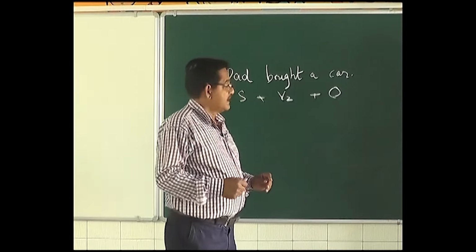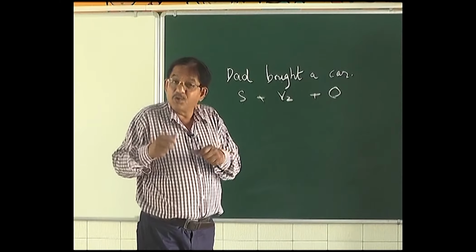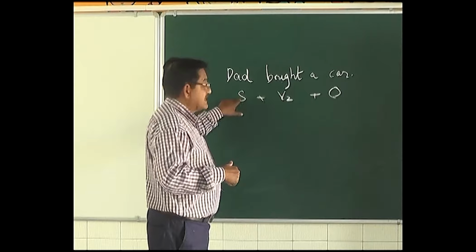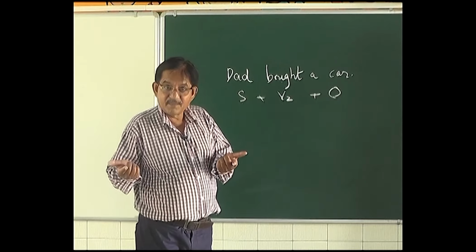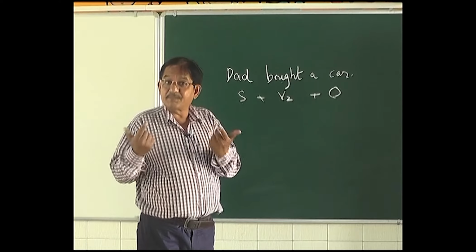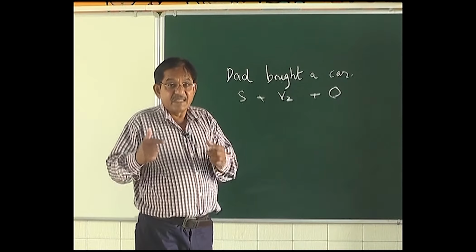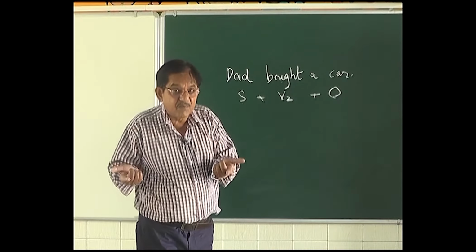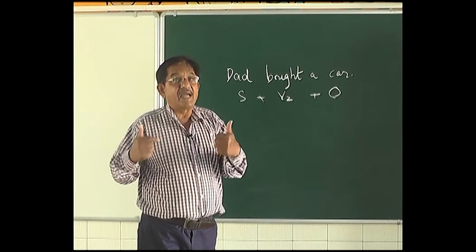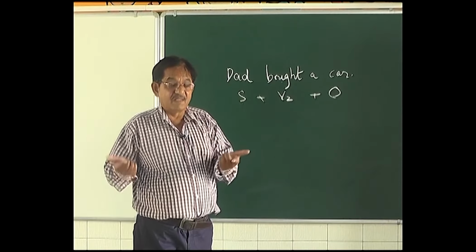Now, in this sentence, who performs the action? Who does the work? Dad does the work. Or in other words, the subject is the doer. Subject performs the action. Subject does the work. When the subject is the doer, that sentence is said to be in the active voice.